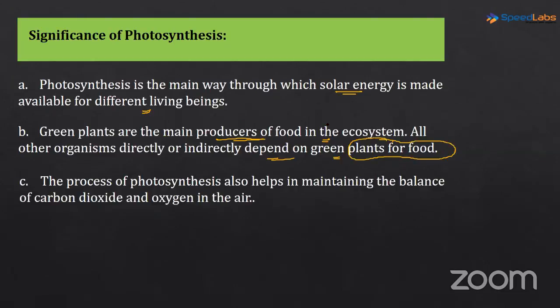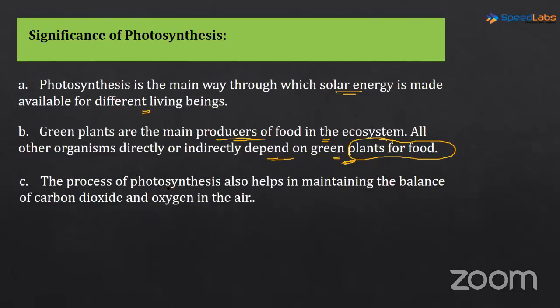So first point is that solar energy is being made available to the different living beings, and green plants are the main producers, so all other organisms, directly or indirectly, depend on green plants for food.